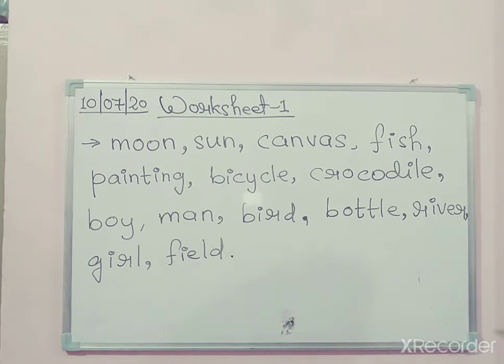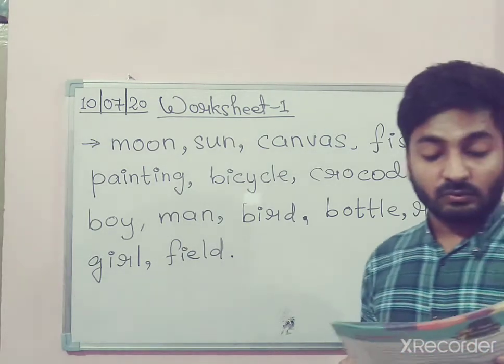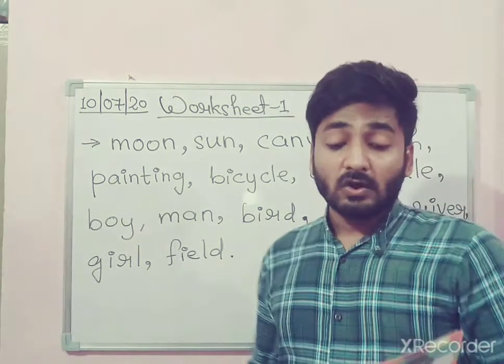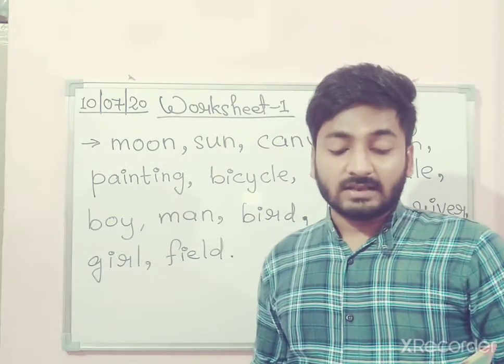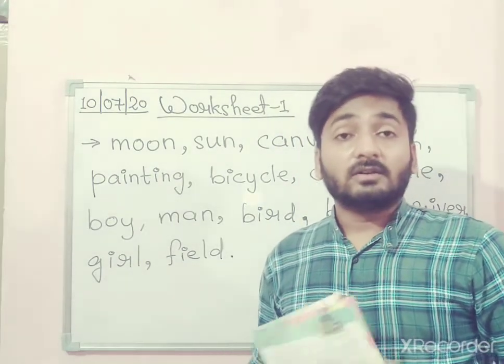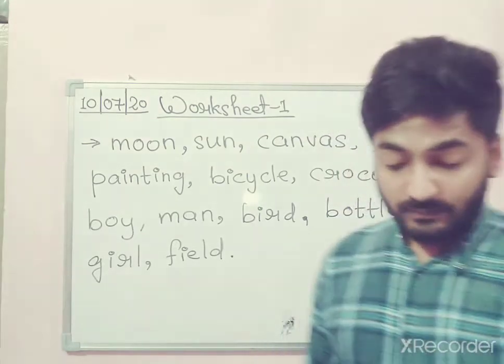Now here we have the second exercise, number 2, which is: write the nouns from the list that name the following. So we have 4 columns here.